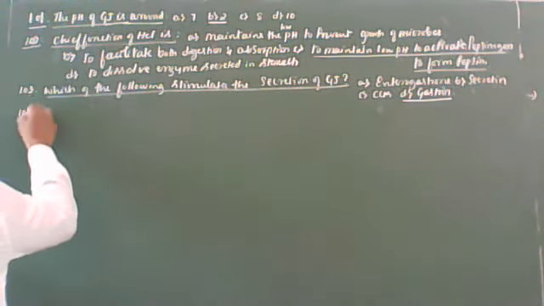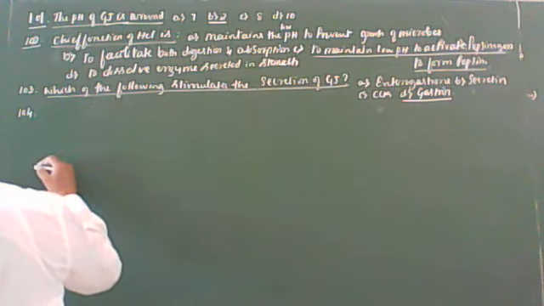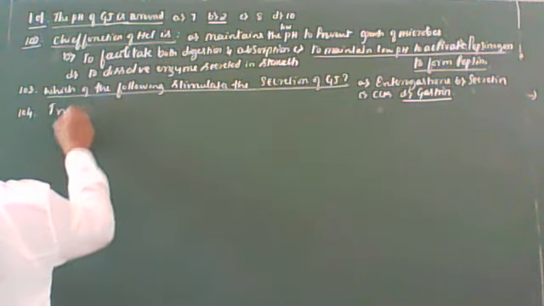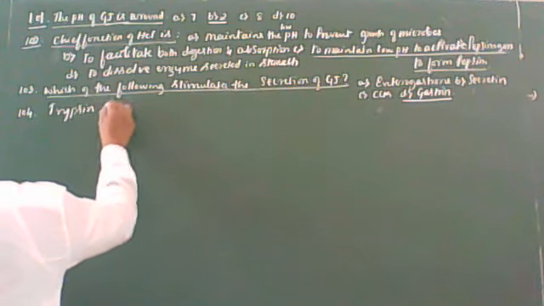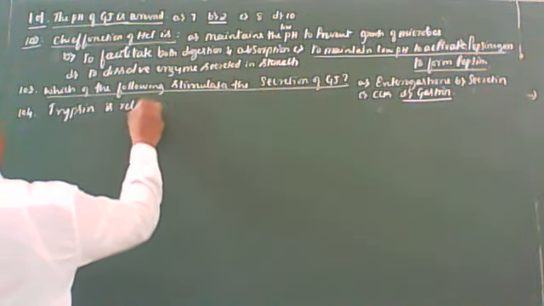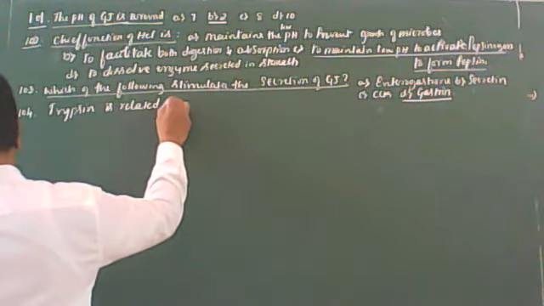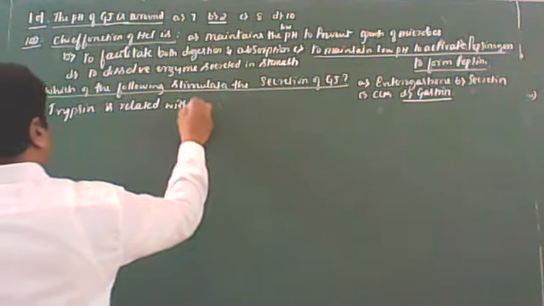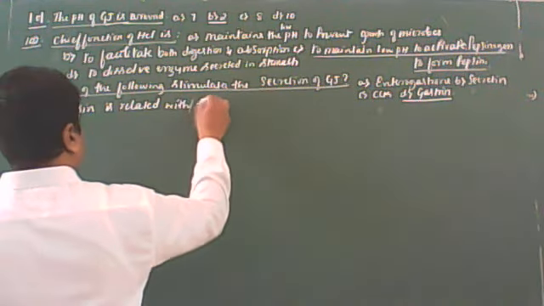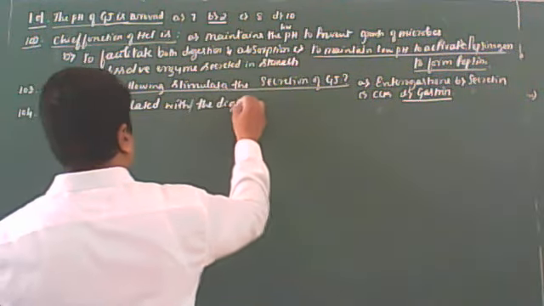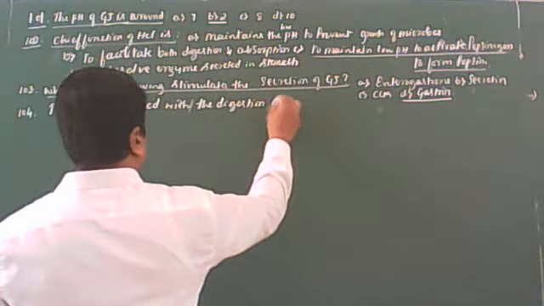Okay, next question. Look at the board. Next one is trypsin. Trypsin is related with the digestion of... it's very easy actually.